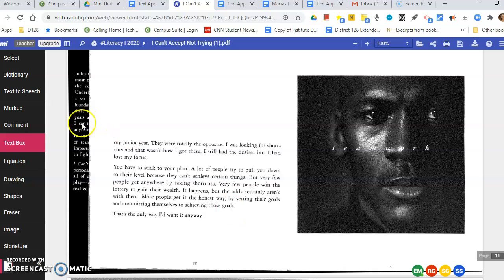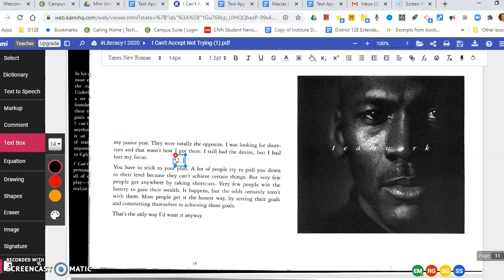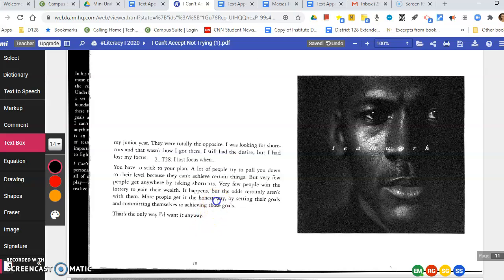All right, let's pause and do a nice text-to-self connection. So I'm going to do a text box. I'm going to put it right here. And I'm going to do 2, text to self. What was a time when you lost focus? So I lost focus when? He's talking about the difference between his sophomore year and his junior year. Something happened that caused him to lose focus. I'm curious to know a time when you lost focus. So in your annotation, do a text to self connection and talk about a time when you lost focus.